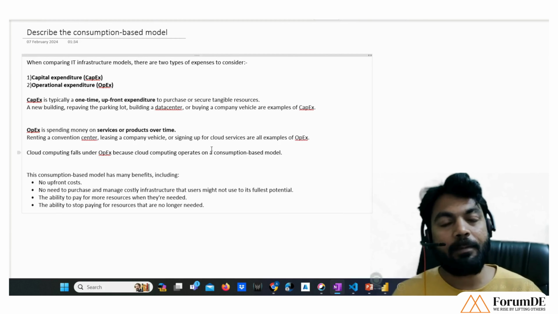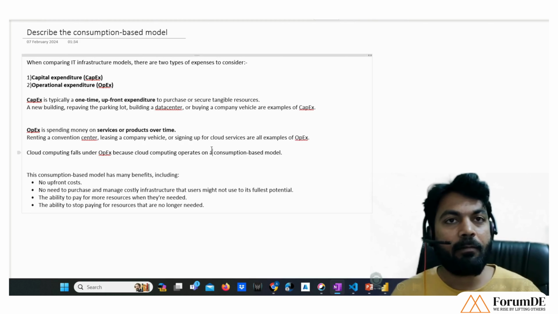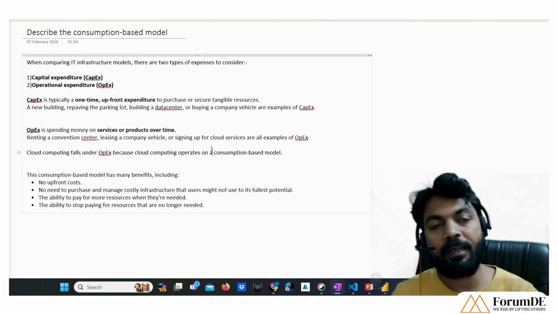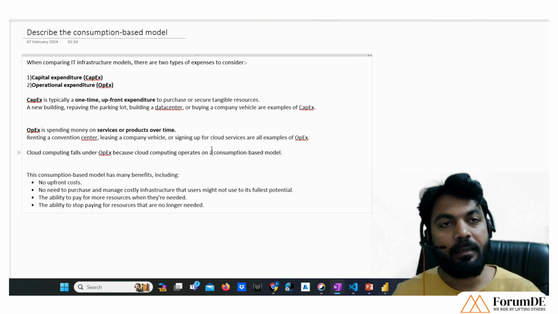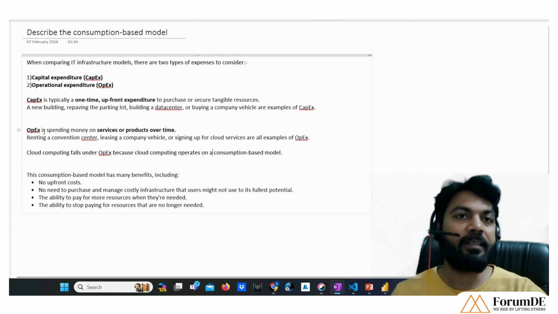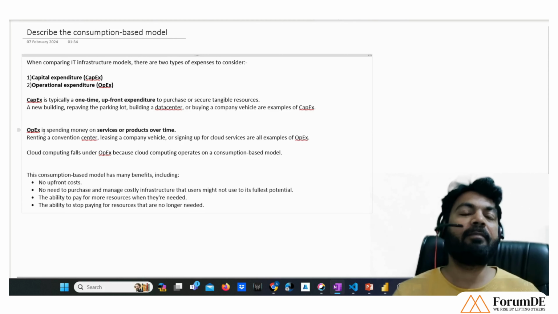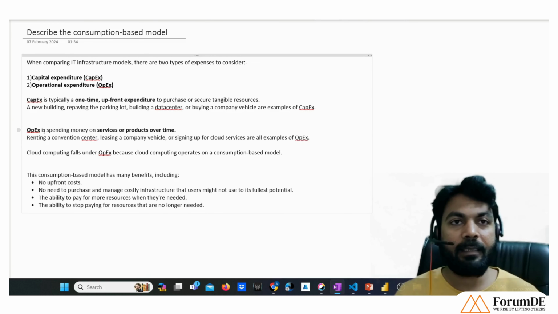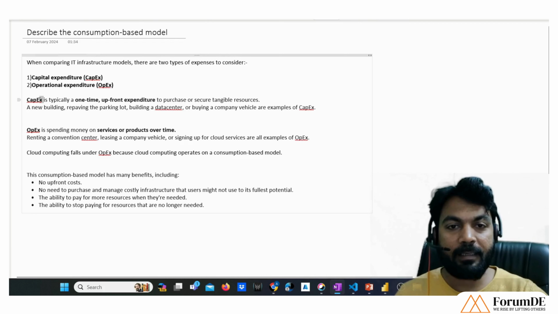In that case, we have not bought that particular product to store our data. We are taking SQL database or data lake on rent from Microsoft Azure, and we are paying only for whatever amount of data we are storing in our data lake. So this kind of consumption model is called OpEx, that is operational expenditure. If we are using cloud, we use OpEx as the consumption model for pricing, and if we are setting up our own data center, then we call that capital expenditure.